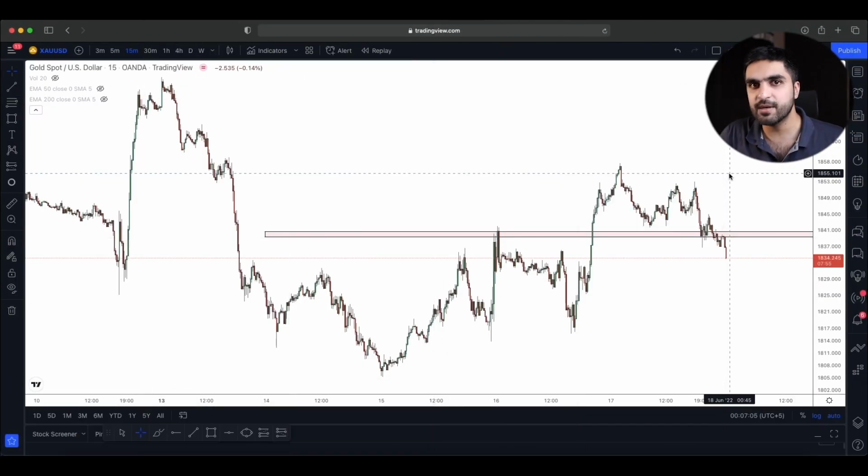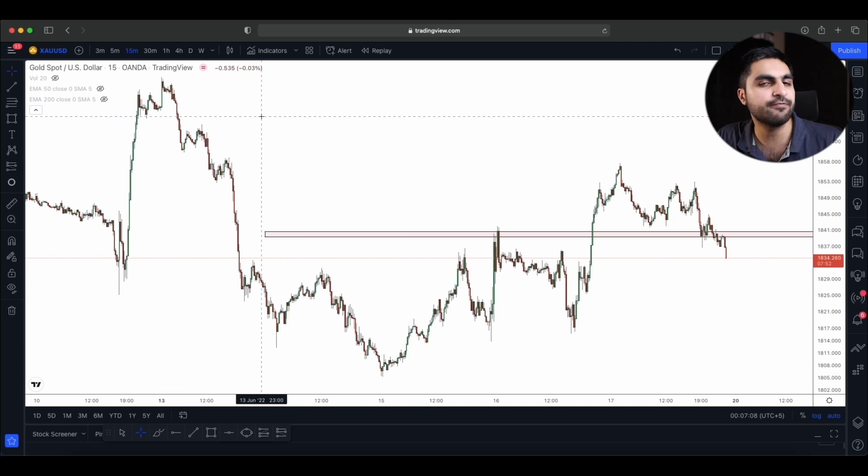For this particular example, I am using gold on the 15-minute time frame, but it is applicable to all time frames and all the markets. Now, before I show you the trade examples, let us first understand the core basics of this strategy.